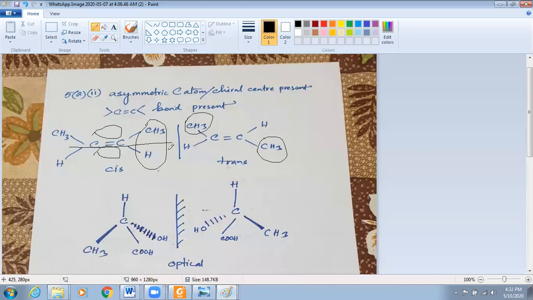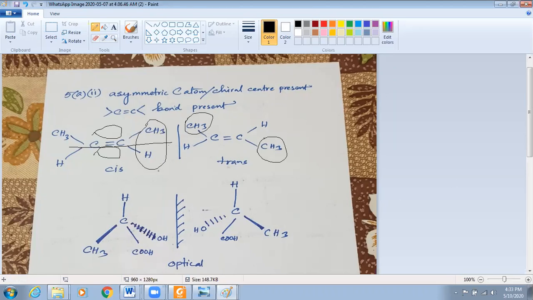But when you are considering the three-dimensional structure, the geometry of this structure, both of these CH3 in the cis structure are above the plane. On the other hand, in the trans structure, one CH3 is in the upside of the plane and one CH3 is in the lower side of the plane. So this is our trans structure and this is our cis structure. As they are different in terms of their geometry, they are called geometric isomers or cis-trans isomers.